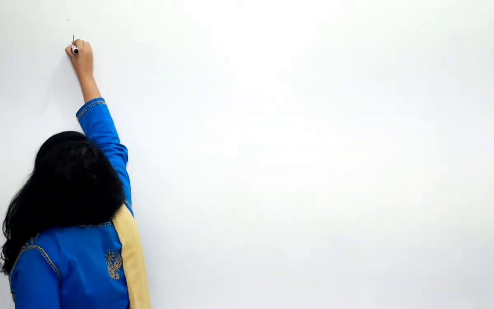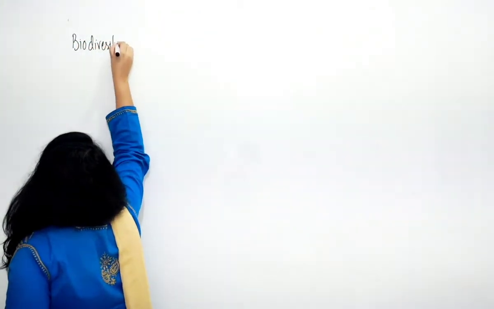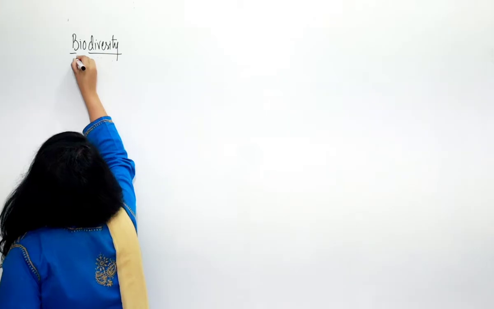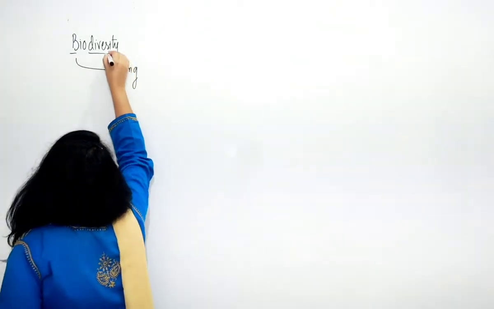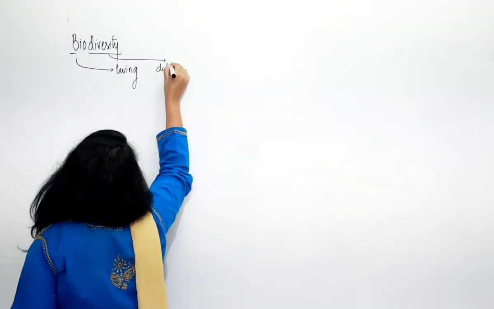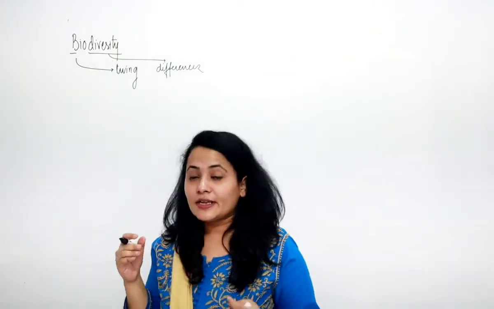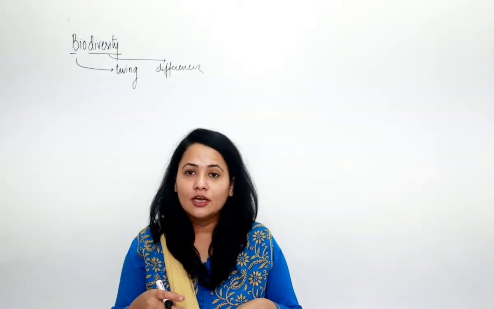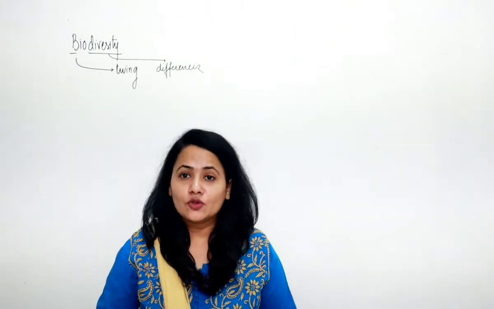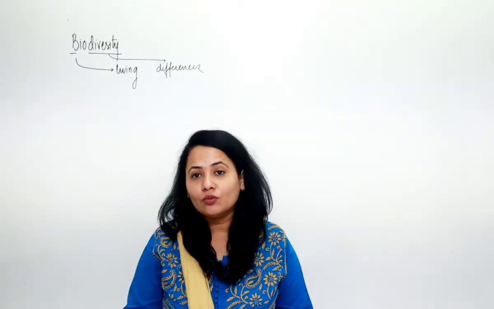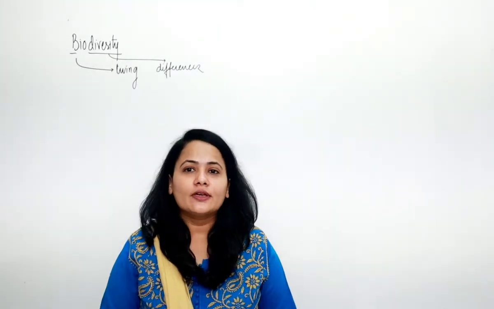So let us understand the meaning of biodiversity. You can understand from the word: bio means what? Living. And diversity means what? The differences that exist among the living species. Like no two individuals are similar. Suppose you are all sitting in your classroom, are you all similar to each other by appearance? No. So that is what you call biodiversity.